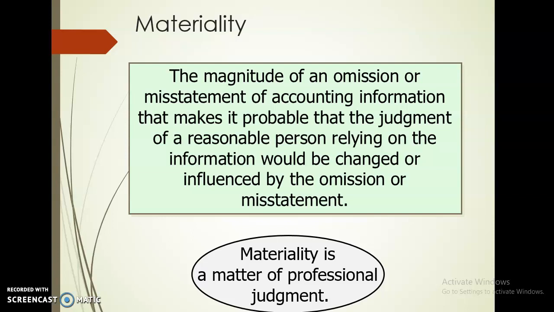So if this information has been omitted or misstated, that will affect a person's judgment. Again, materiality is a matter of professional judgment, so it depends what is material. For a layman, a normal person may not be the same as another person. But when it comes to performing our audit, there will be certain rules that we use as a benchmark to determine whether something is material or not.